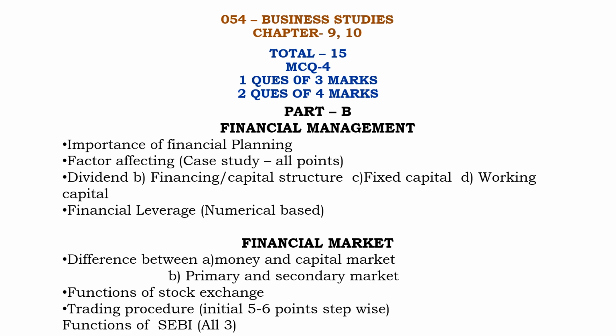For 9 and 10, they allotted 15 marks. In these lessons, 4 MCQ questions will be asked, and 3 more questions, 1 will be asked, and 4 more questions, 2. In Part B, financial management: importance of financial planning, factors affecting the financial decisions, case study question. You have to read all the points. What are the factors affecting finance? Dividend, financing, capital structure, fixed capital, working capital. And a capital structure problem will be asked. Either a capital structure or a working capital problem will be asked.